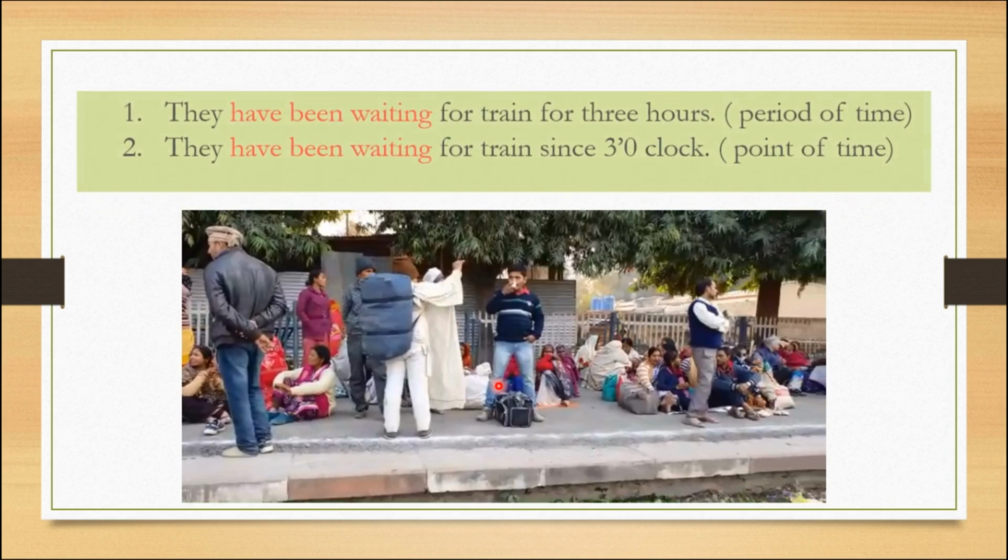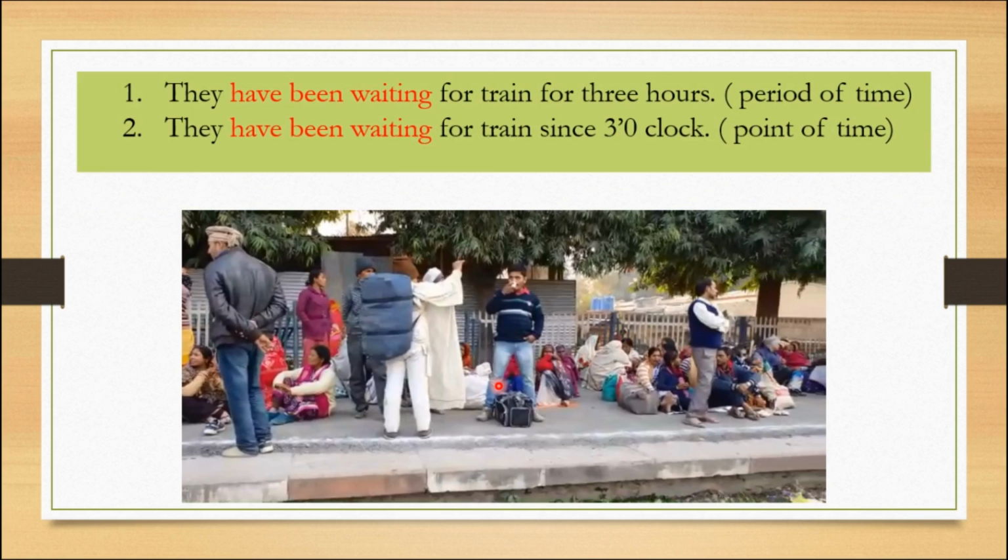They are waiting for train, no doubt. If you want to ask a question, then how long have they been waiting for train? Then there are two answers. That is, they have been waiting for train for 3 hours. It is called period of time. Why should we call period of time? Because here I used the preposition for, which indicates time, and the period 3 hours.